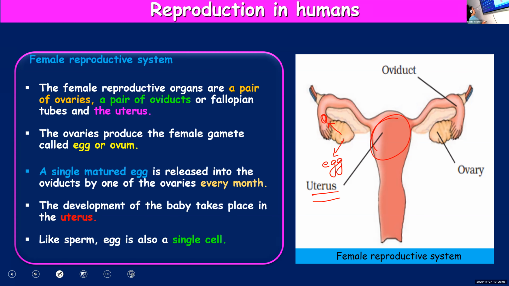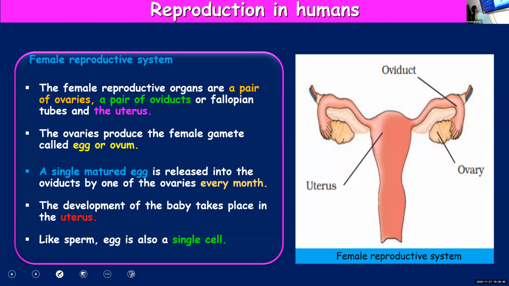So once again, I will repeat the points. Female reproductive system consists of a pair of ovaries, a pair of oviducts or fallopian tubes and the uterus. Now, function of ovaries is to produce female gamete, egg or ovum. Then, millions of eggs are not released. Instead, only one egg will be released into the oviducts every month. One of the ovaries will release just one egg. And uterus is the place where the development of the baby takes place.